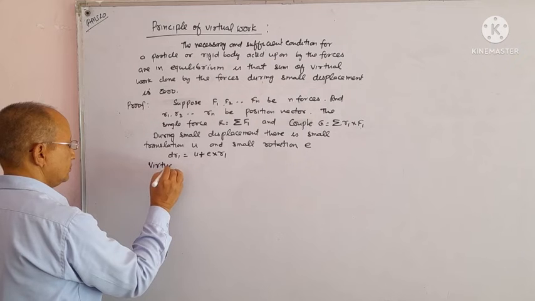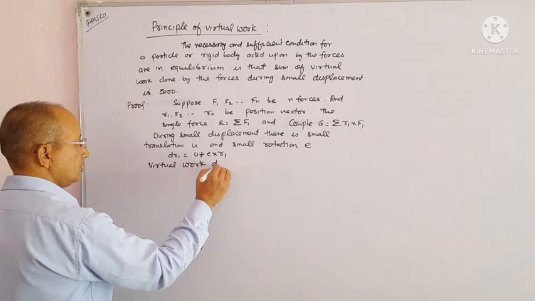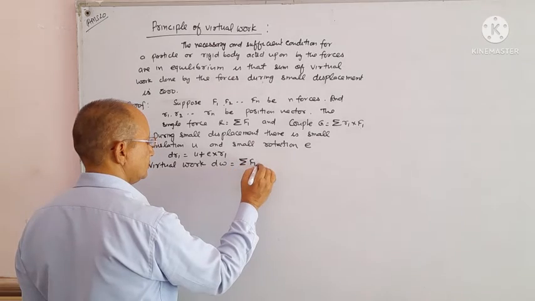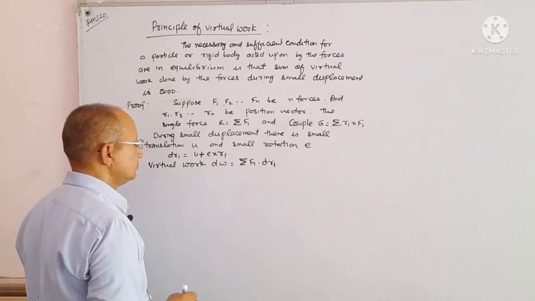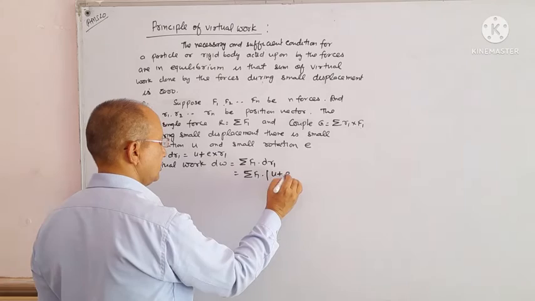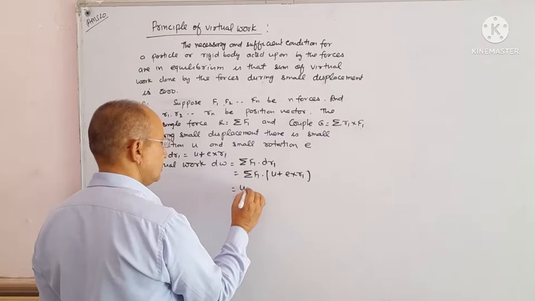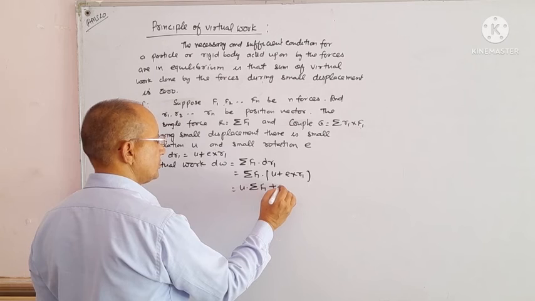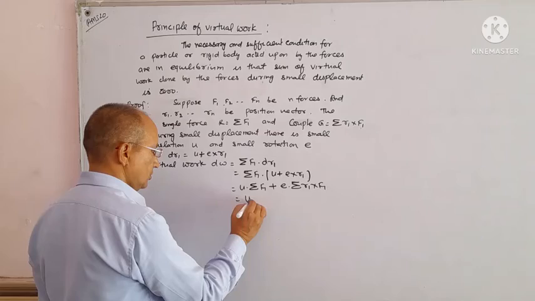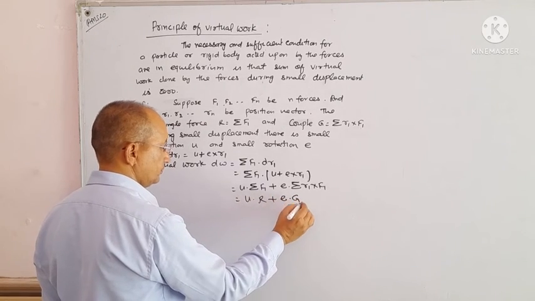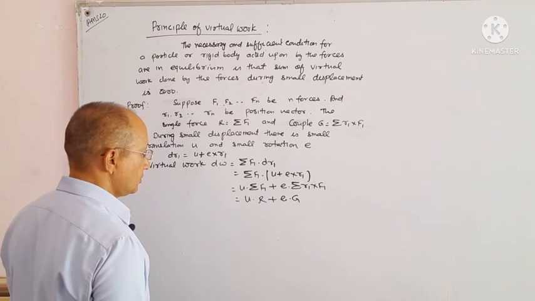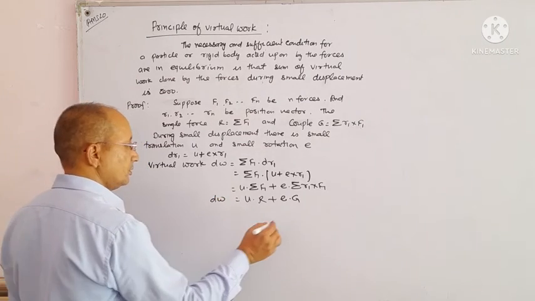Virtual work dW equals sigma F1 dot dr1, which is sigma F1 dot (U plus E cross R1), which equals U dot sigma F1 plus E dot sigma R1 cross F1, that is U dot R plus E dot G, where sigma F1 equals R and sigma R1 cross F1 equals G. Equation 1.